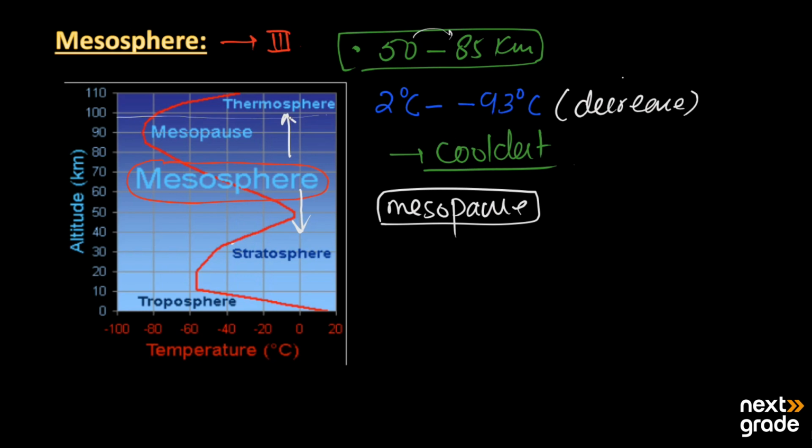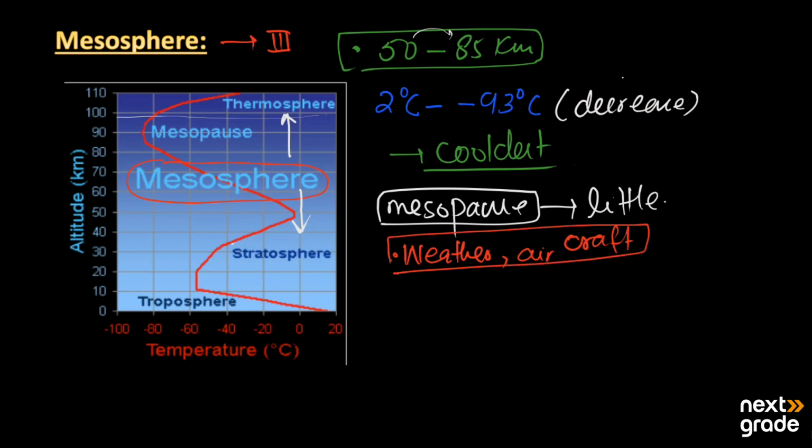The mesosphere is very difficult to study, so very little is known about this layer. All the weather balloons and aircraft cannot fly in this region. Why are they not able to fly here?